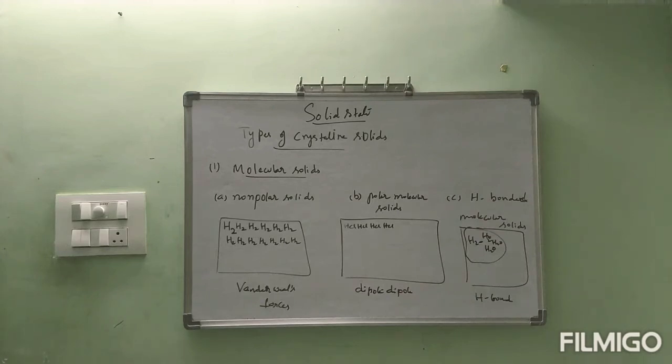Polar molecular solids: HCl, HBr, HI. These are all, if you are able to convert them into solids, then those are called polar molecular solids. H bonded molecular solids: HF, H2O. These are all examples for H bonded molecular solids. If you are able to convert these particles into solids, then those are called H bonded molecular solids.